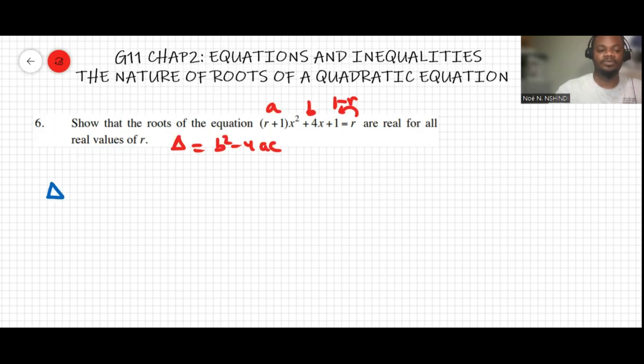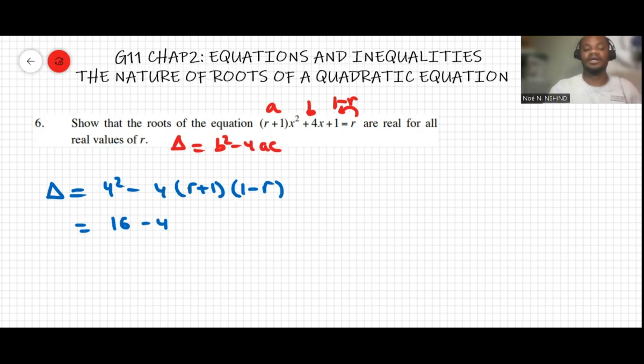So delta will be equal to b squared, which is 4 to the power of 2, minus 4 times a, which is r plus 1, and then c is 1 minus r. Then this will make 4 squared, which is 16, minus 4 times r plus 1 times 1 minus r.